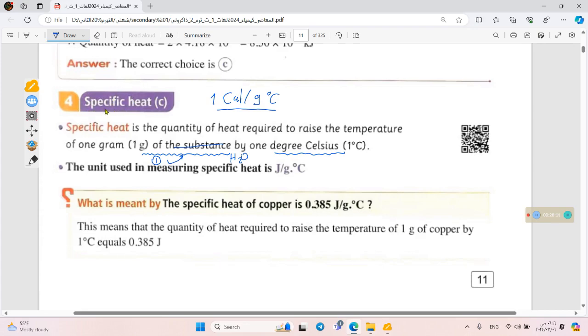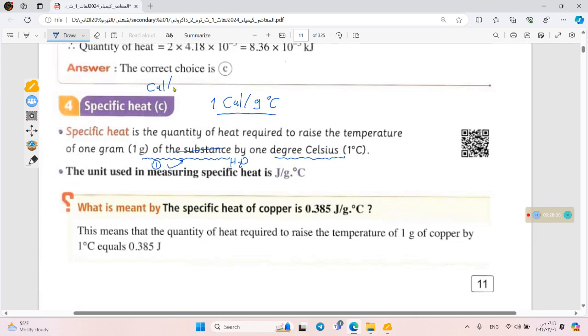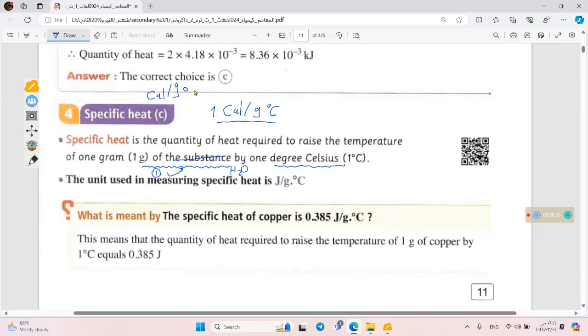But the difference here is that specific heat has a unit of 1 calorie per gram Celsius. So we're measuring the specific heat in calorie per gram Celsius. If I asked you, can I use joule per gram Celsius? Surely your answer will be yes, you can also use joule per gram Celsius. As I told you, joule is the son of calorie. Calorie is the father. So if I could use calorie, then why not joule? Okay, but make sure to convert.